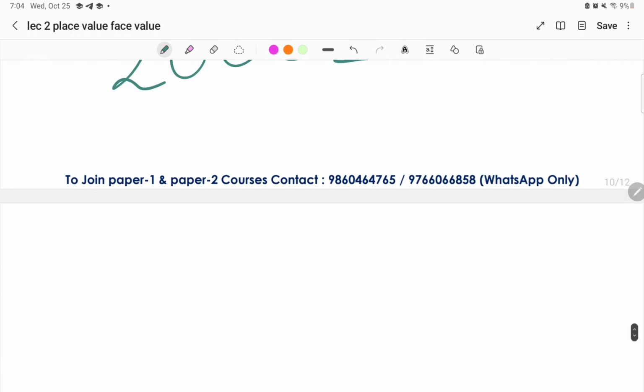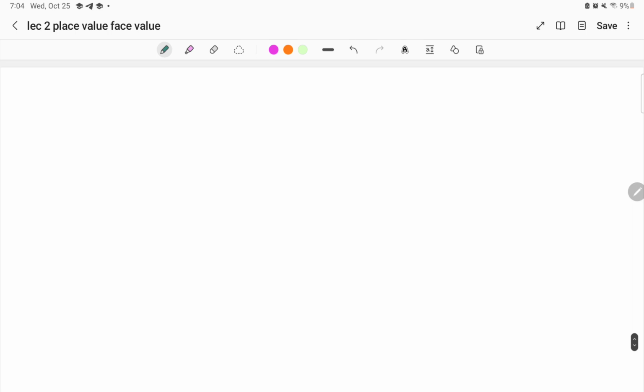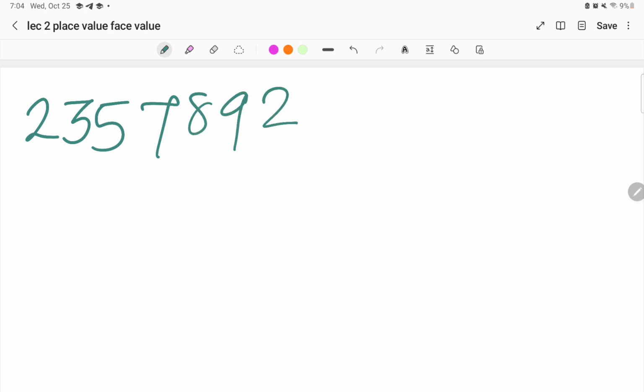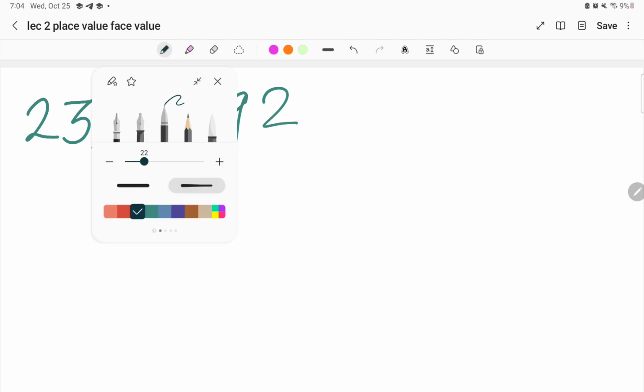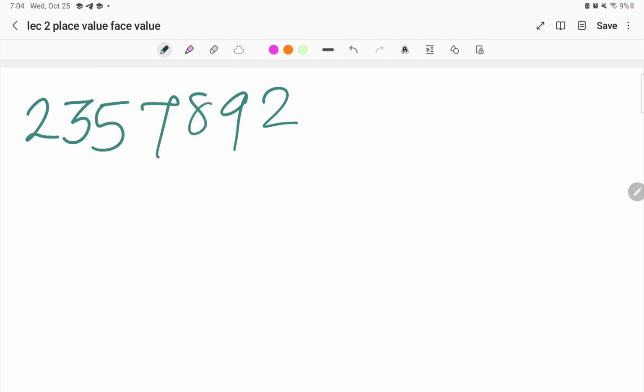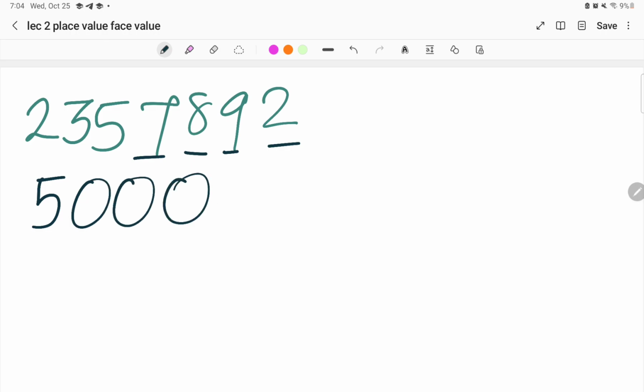Let us see a few more examples. If I take a number like 2357892, and I ask you to find the place value of 5, for example, what are we going to do over here? Check how many digits are there after 5. 1, 2, 3, 4. There are 4 digits, so give 4 zeros. This is the place value of 5.